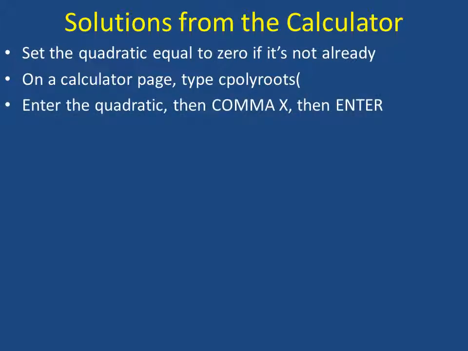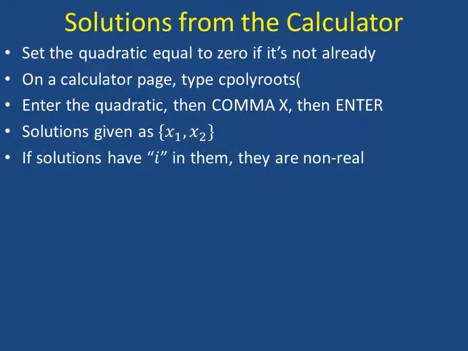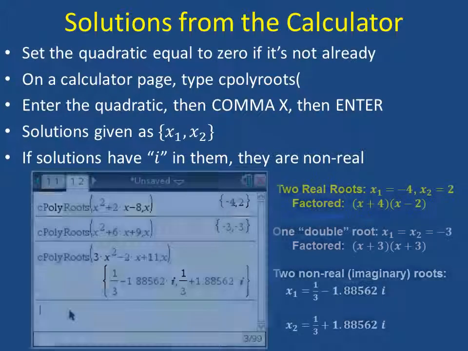Now you're going to put in the quadratic and then comma x and then enter. You have to put the comma x to tell the calculator that that's the variable you're working with. It's going to give you a pair of solutions that are going to look like this. If the solutions that you see have an i in them, then you know that they're non-real. These are your imaginary roots.